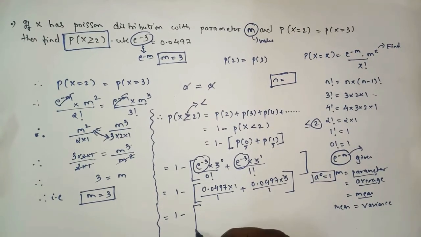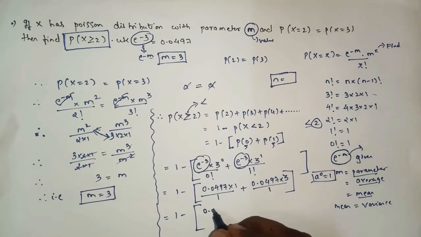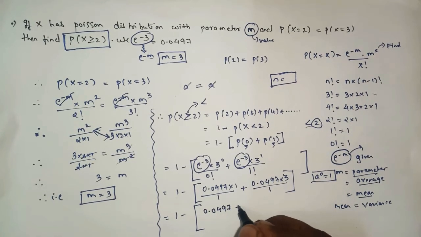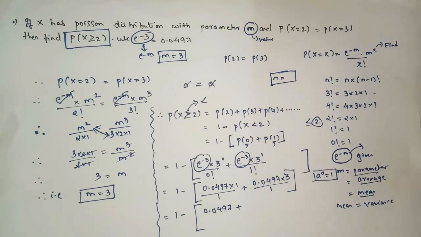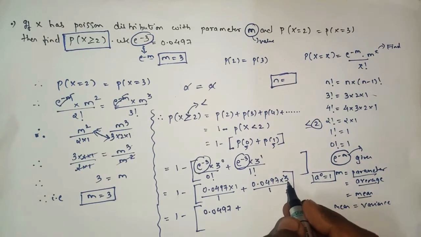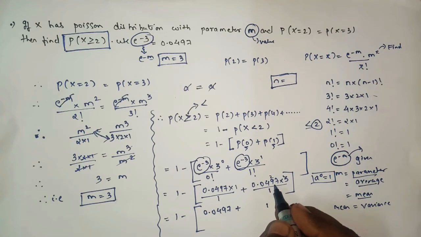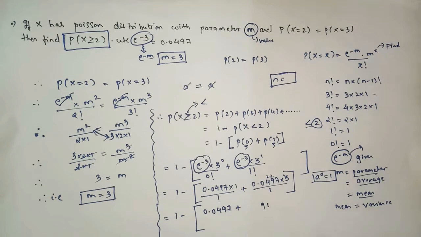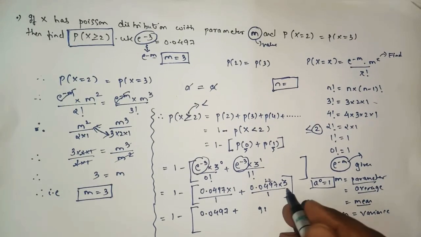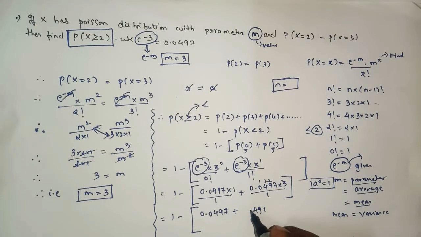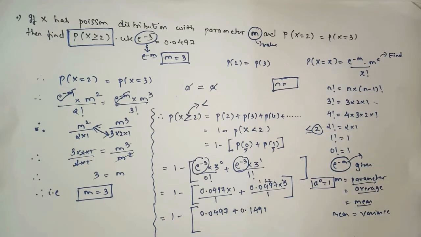1 minus, so this will be 0.0497 plus, okay, so multiply: 3 sevens are 21, 3 nines are 27, 28, 29, yes or no? Okay, 3 fours are 12, 13, 14, 1, 0.